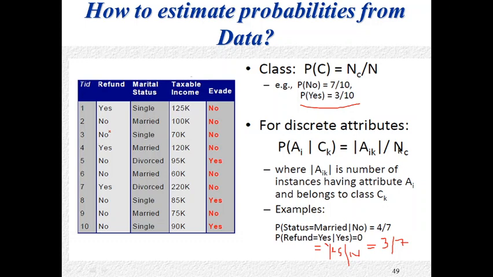and probability of refund equal to no given the class is yes. Okay, and here you can see that for the discrete attribute you can compute like that.